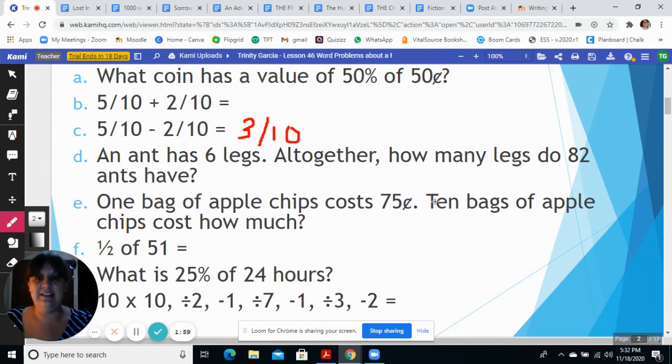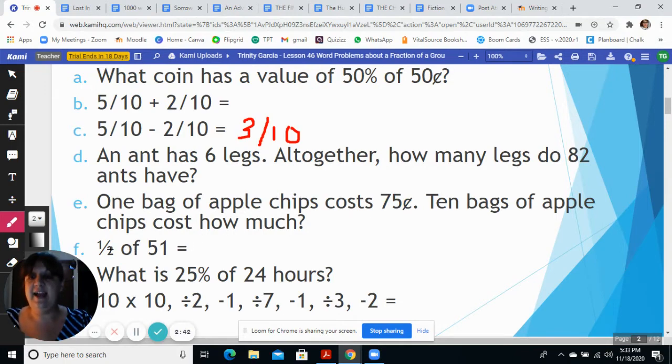An ant has 6 legs. Altogether, how many legs do 82 ants have? So what you need to do is multiply 6 times 82, and then you would get the answer, 492 legs. 1 bag of apple chips costs 75 cents. 10 bags of apple chips cost how much? So you need to multiply 75 cents by 10, and you would get either 750 cents or you could write $7.50. Either answer would be correct.